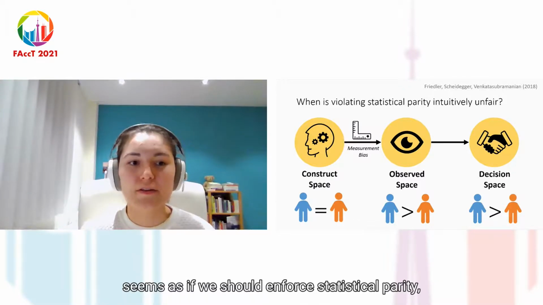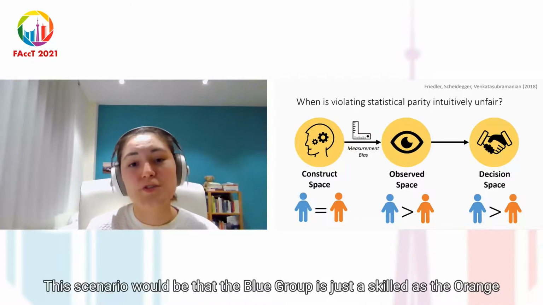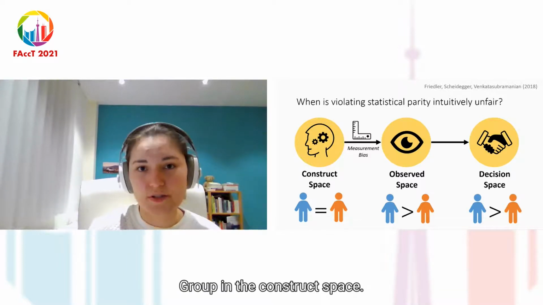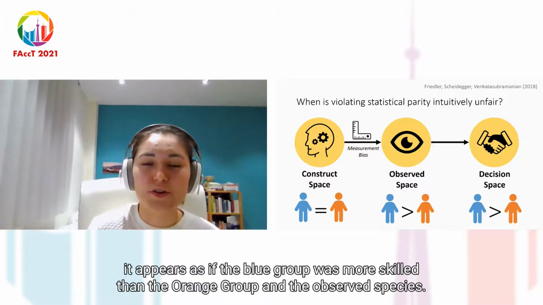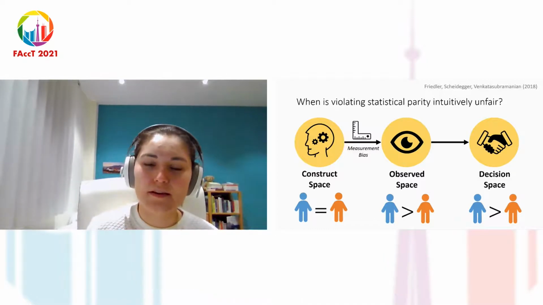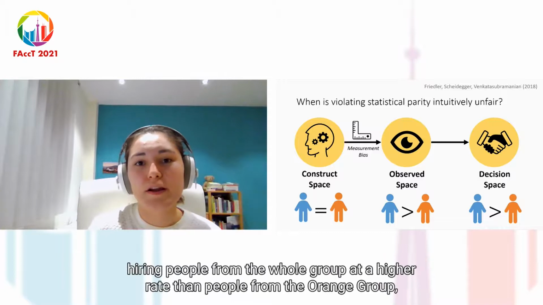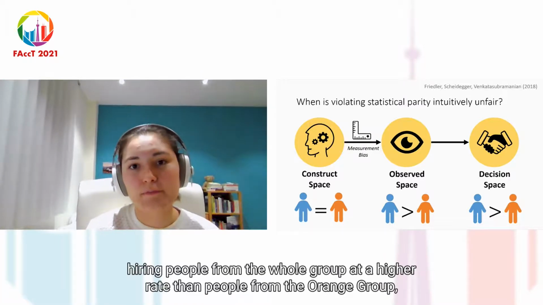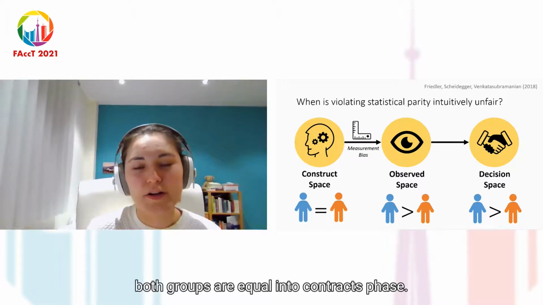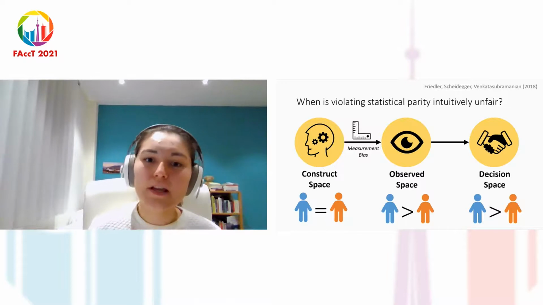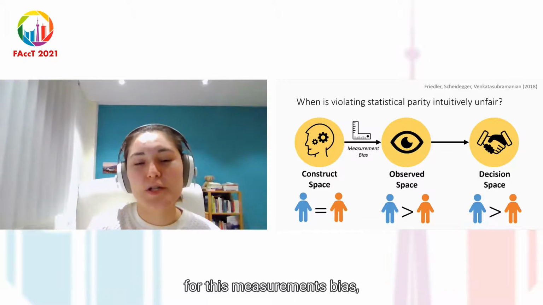And so Freela's paper uses this to point to a scenario in which it seems as if we should enforce statistical parity. And so on a group level, this scenario would be that the blue group is just as skilled as the orange group in the construct space. But then because of measurement bias, it appears as if the blue group was more skilled than the orange group in the observed space. And now this will probably lead to the company hiring people from the blue group at a higher rate than people from the orange group, even though on average, both groups are equal in the construct space. And so in this case, we could enforce statistical parity to correct for this measurement bias, and that is what the paper suggests.